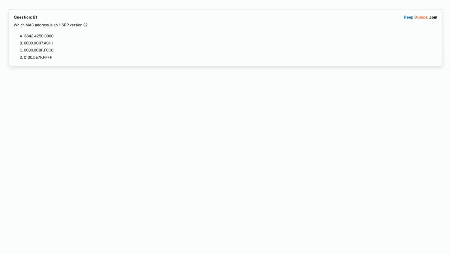Question 21. Which MAC address is in HSRP version 2? Option A. 3842.4250.0000. Option B. 0000.0C07.AC1H. Option C. 0000.0C9F.F0C8. Option D. 0100.5E7F.FFFF. Choose the correct answer.